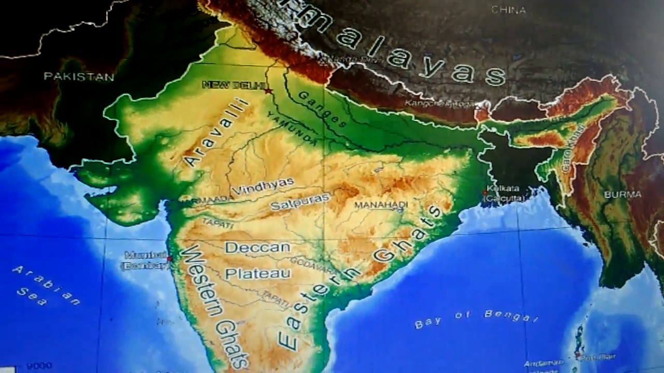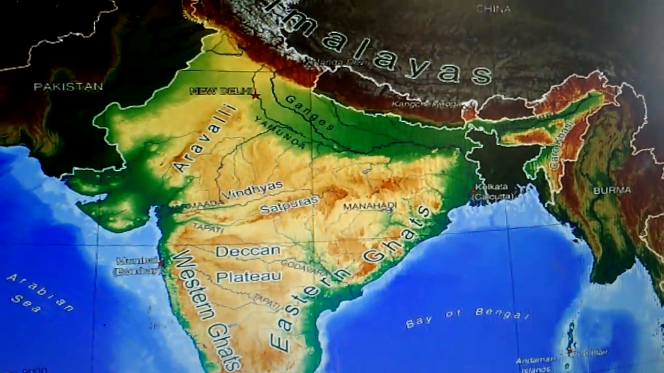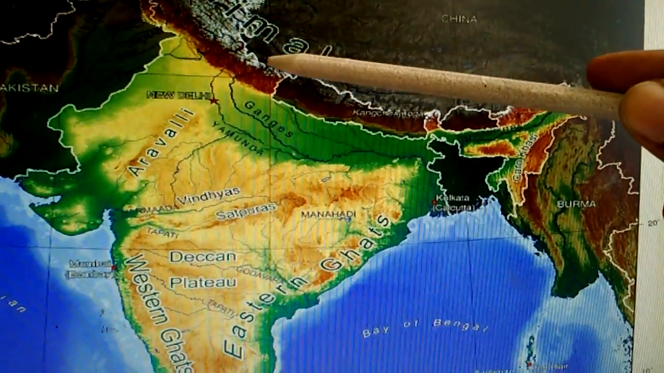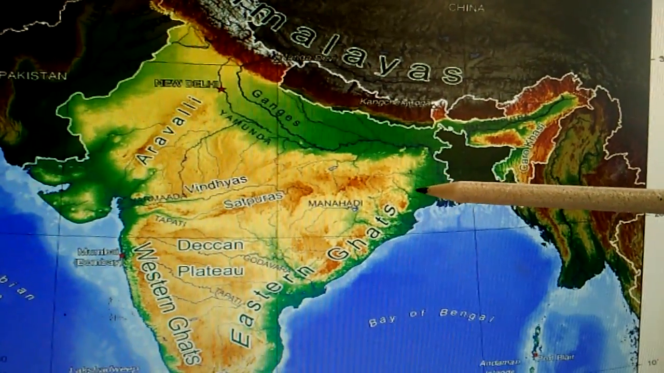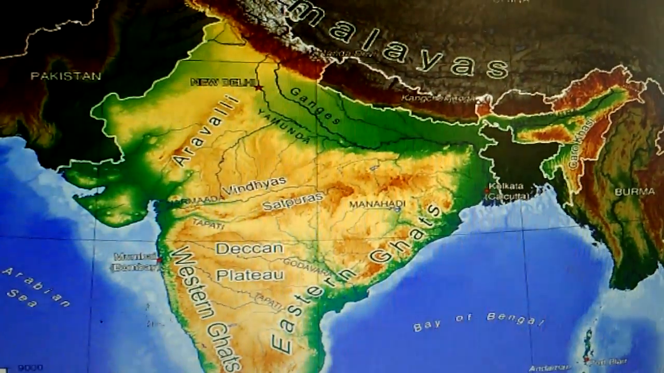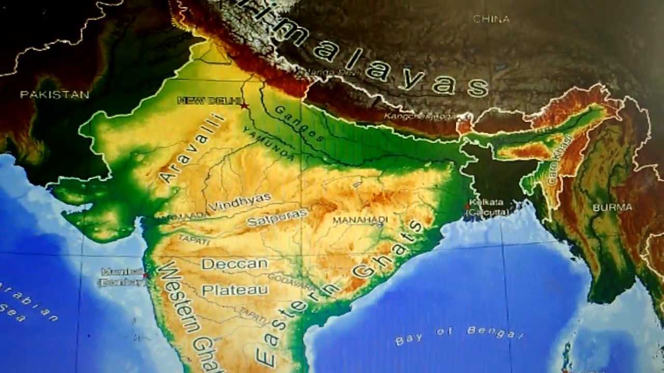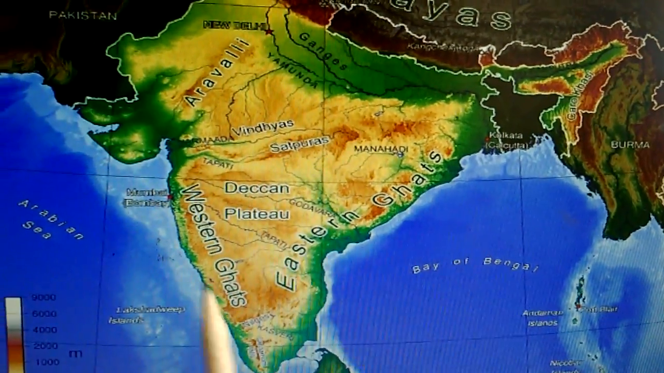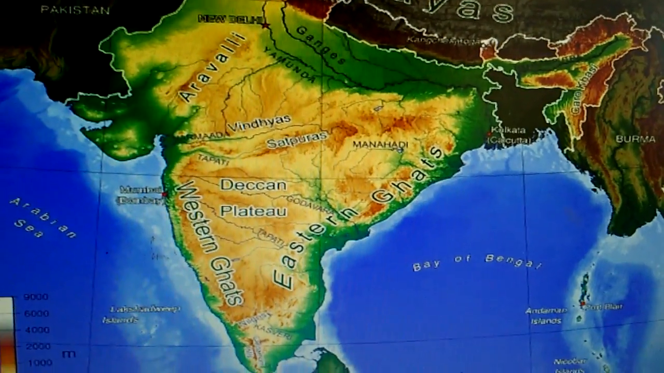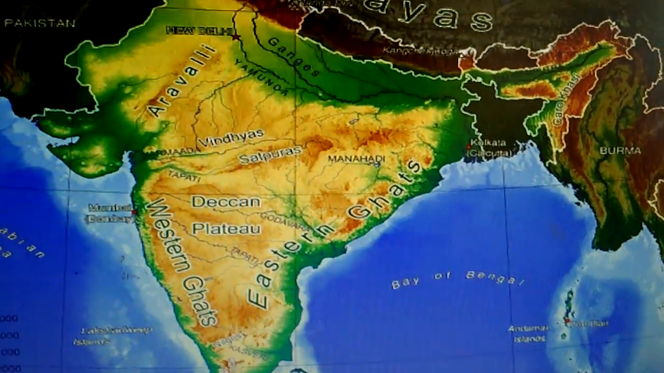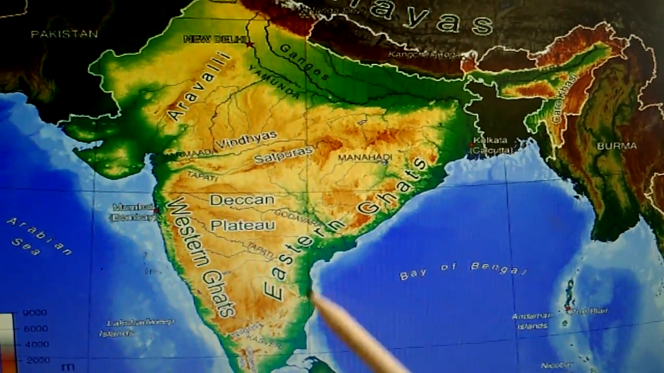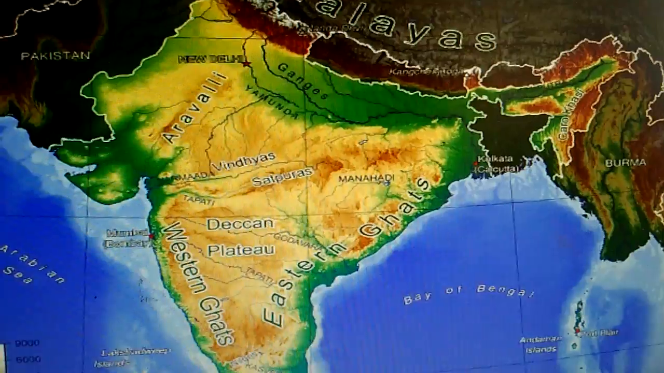So children, these rivers arise in the mountain ranges of the Indian peninsular plateau. These are of two types. First one is the east flowing river and another one is the west flowing river. So children, we'll see the first one, the east flowing rivers.